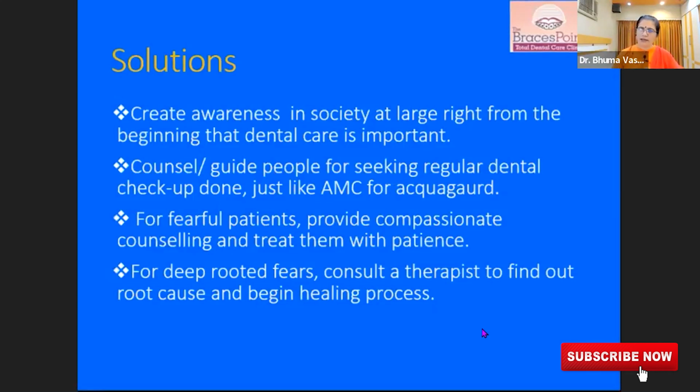And of course, counseling and being very, very perceptive about patients' needs, because the patient's mouth is open. A little frown there, a little jitter in the leg, a little jitter in the hand, fingers, a little tight holding of the handle. We are very observant about what's happening to the patient while we are treating the patient. And we provide compassionate care for our patients at our clinic.